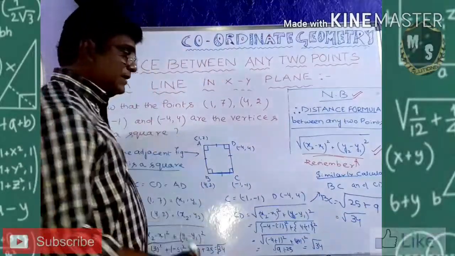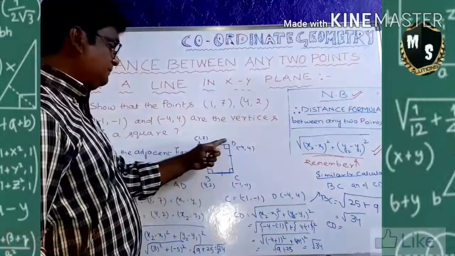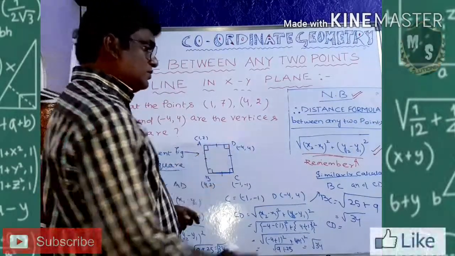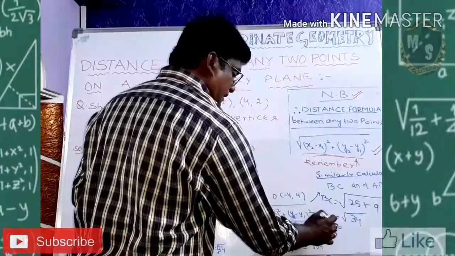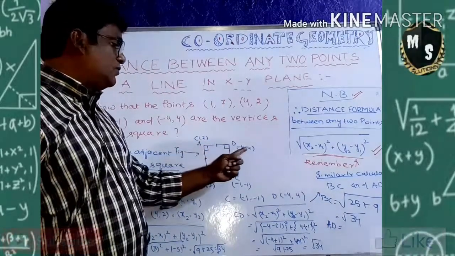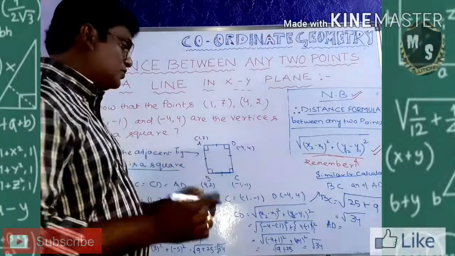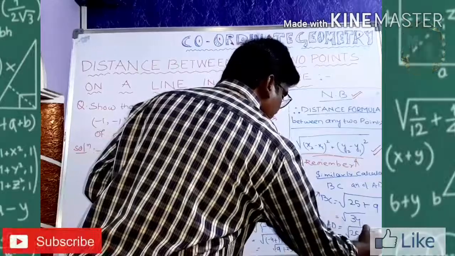One side remaining. C, what is the next side? What is CD? BC, sorry. BC opposite is AD. Sorry, it is AD. So now we are going to find out A to D. So now you see AD, point x1, y1, x2, y2. So minus 4, minus 1, minus 5 whole square is 25, square root plus.